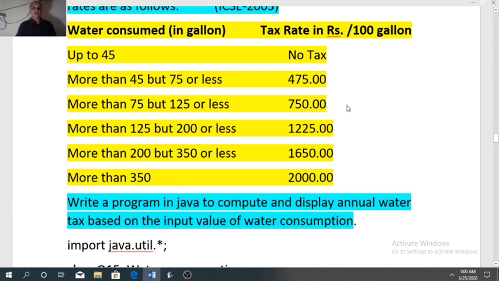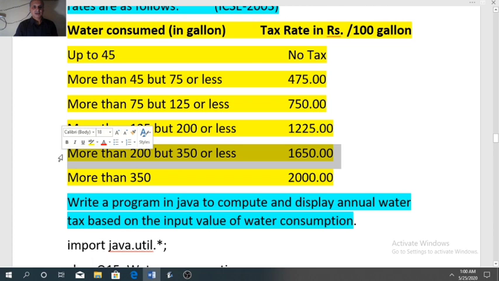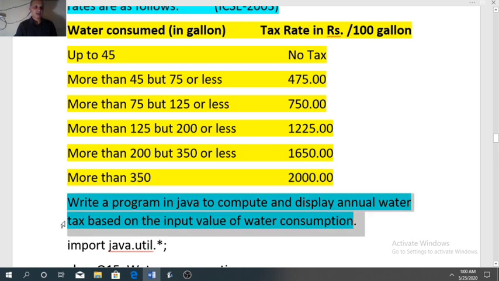In the same way, third slab, it is for more than 75 up to 125. It means it will cover 76 to 125. Similarly, next slab 145 to 200, more than 200 to 350, then more than 350. So different slabs we have and different rates we have. In the beginning I had told you should spend about 1 to 2 minutes because this question is long, so you need 2 minutes to read the question properly. Read it at least 2 times.